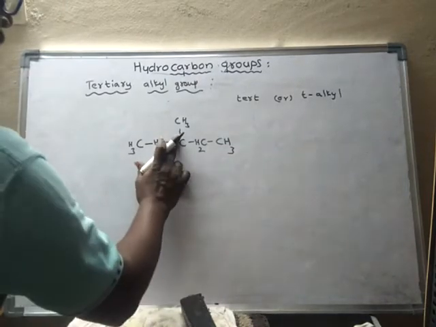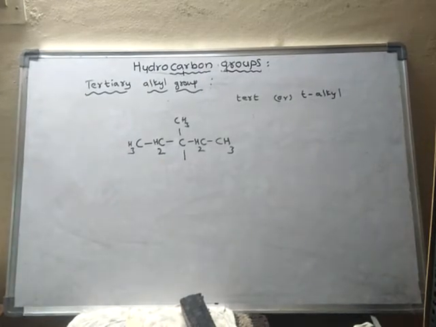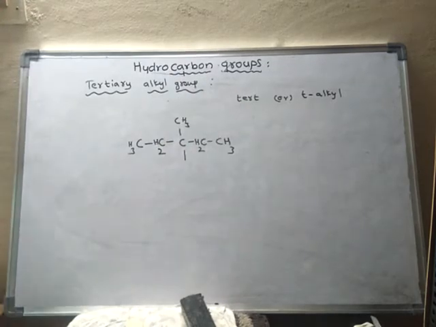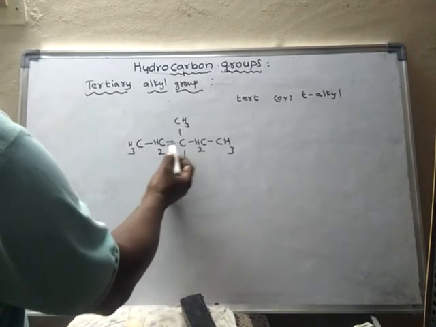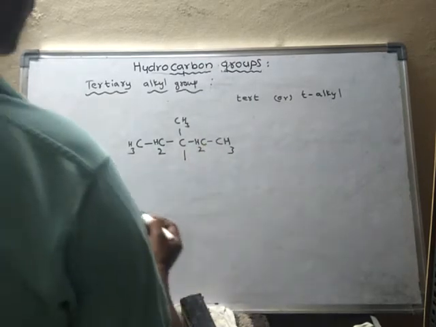So if I remove this hydrogen from tertiary carbon, then it is said to be tertiary alkyl group. Which alkyl is it? Altogether how many carbons are there? Count: 1, 2, 3, 4, 5, 6 carbons are there.